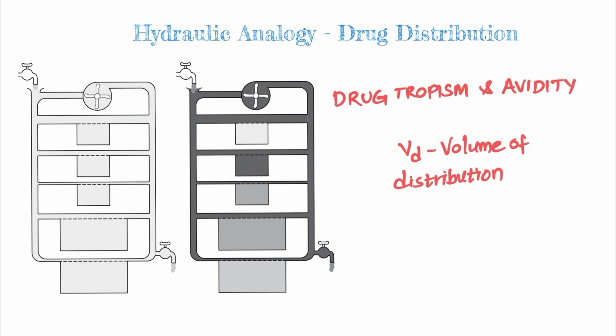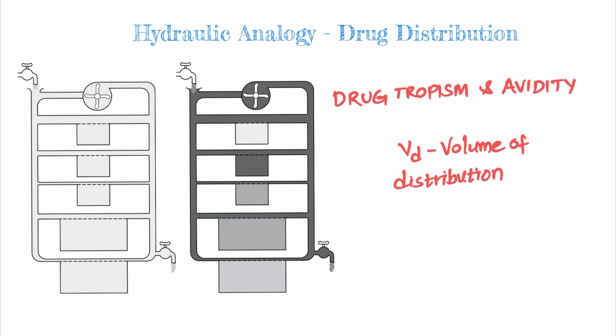So in order to compare this property of drug tropism and avidity of different tissues, we introduce a new term or a new concept called volume of distribution. We'll look into more detail about the concept of volume of distribution in another video with another analogy. So in brief, it is actually an apparent volume of plasma that contains the same amount of drug that the tissue contains at equilibrium concentration.